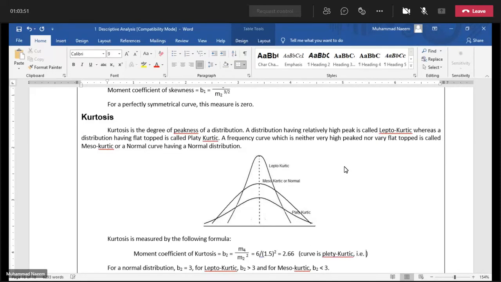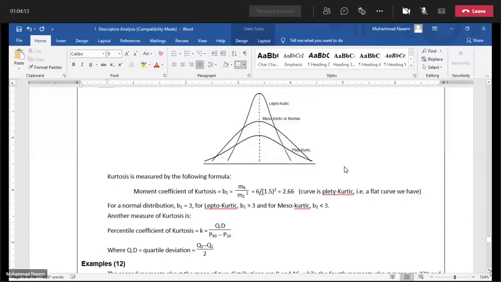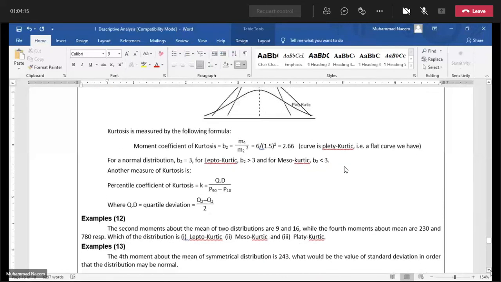Platykurtic means that is a flat curve. A flat curve we have. So such conclusion we can also make through the moments.